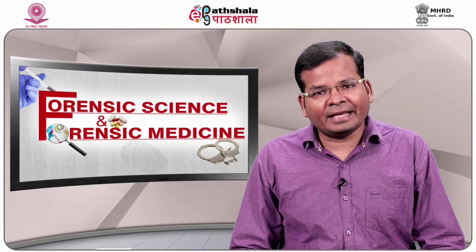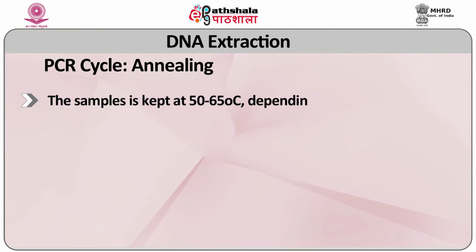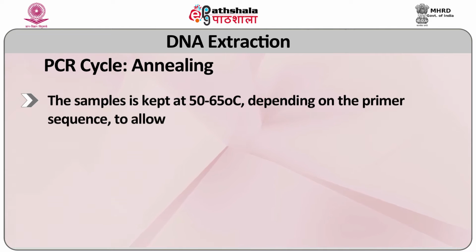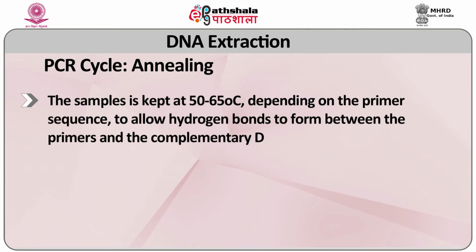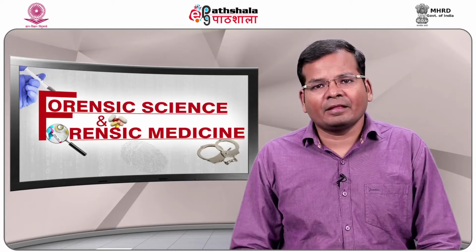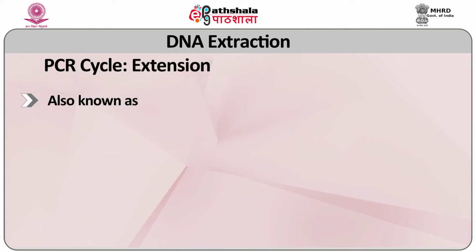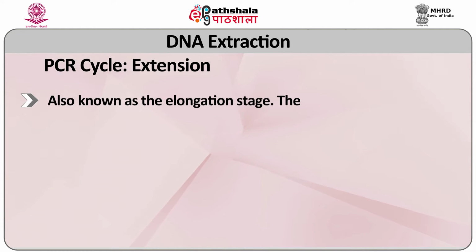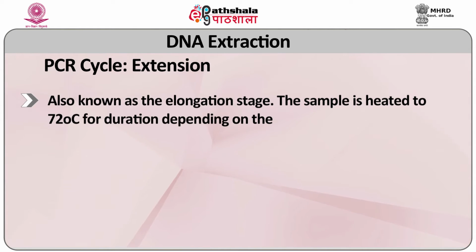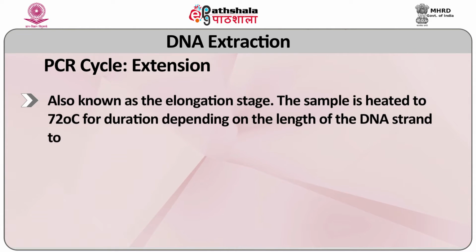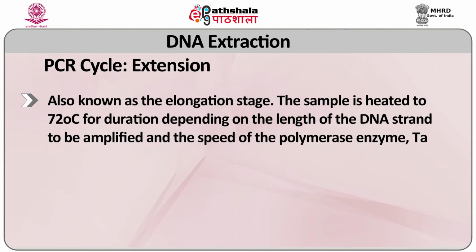Second step involves annealing. The sample is kept at 50 to 65 degrees centigrade depending upon the primer sequence to allow hydrogen bonds to form between the primer and the complementary DNA sequences. The last step is extension, also known as the elongation step. The sample is heated to 72 degrees centigrade for a duration depending upon the length of the DNA strand to be amplified and the speed of the polymerase enzyme.